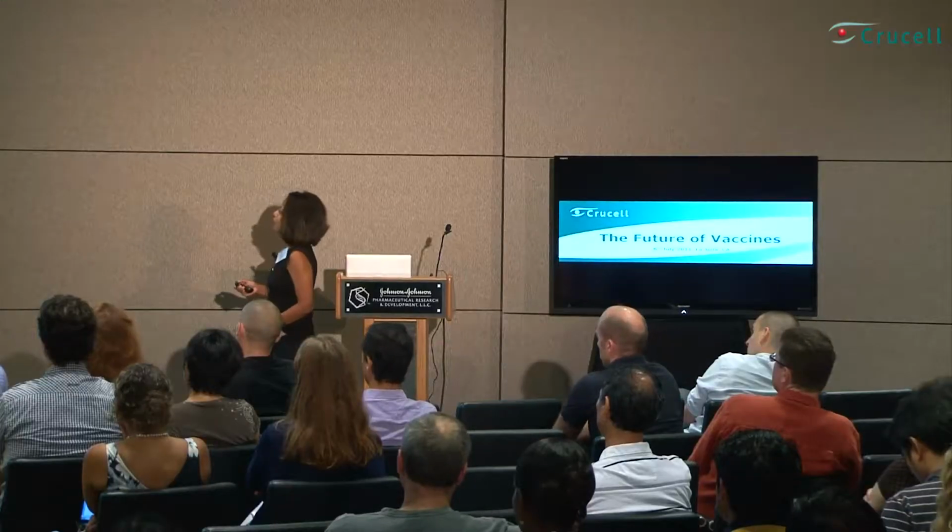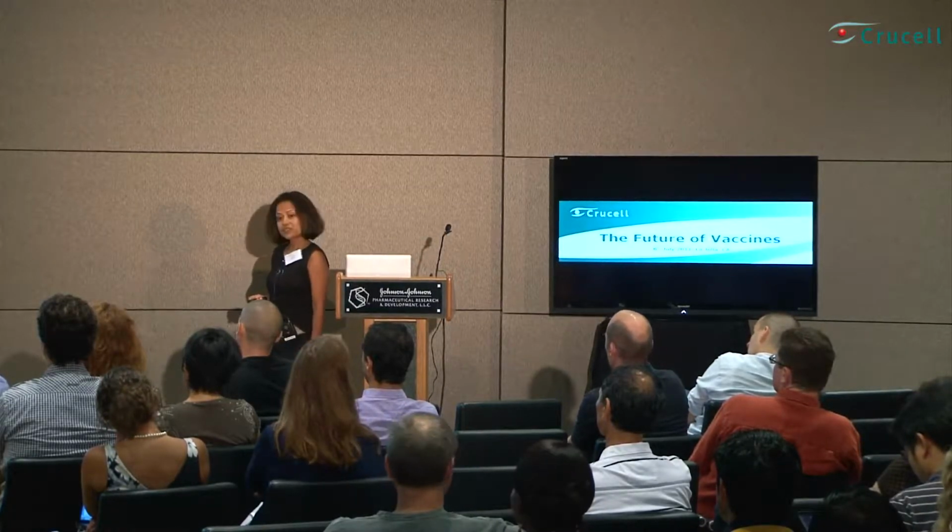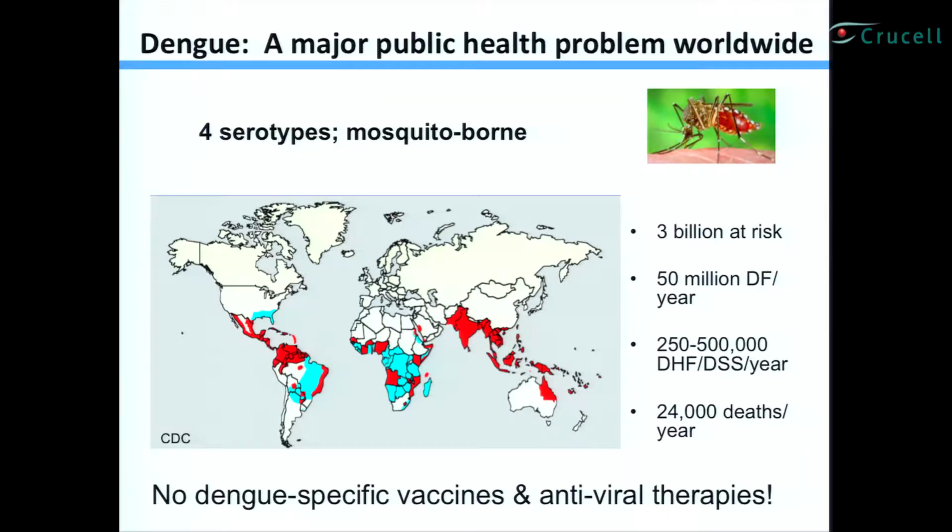In terms of dengue as a quantitative problem, an estimated 3 billion people in the world are at risk for infection with this virus. Out of those, an estimated 50 million cases of dengue fever occur each year. Out of those 50 million, about 250 to 500,000 go on to develop the severe dengue disease, DHF and DSS. And about 24,000 die each year. Despite this global morbidity and mortality, I have to point out, especially for this audience, that at present we don't have dengue-specific vaccines or antivirals.